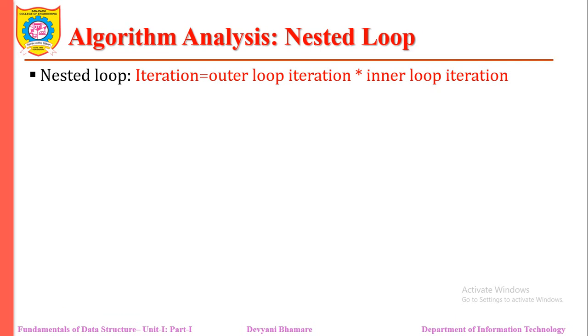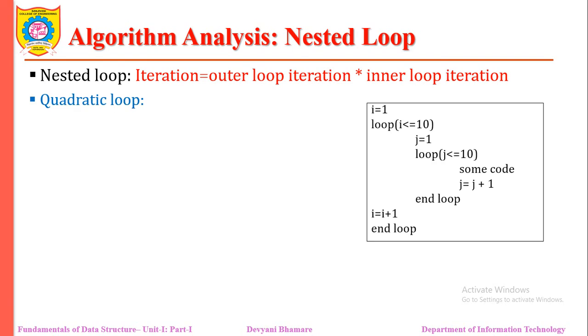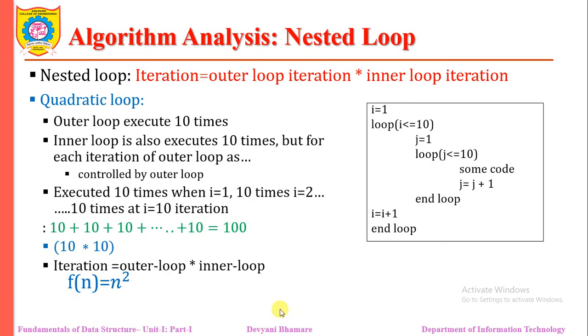Next one is the quadratic loop. In the quadratic loop, the values of i and j are not dependent. The outer for loop will be executed 10 times and the inner for loop is also executed 10 times. When i is 1, the inner for loop will be executed 10 times. When i is 2, the inner for loop will be executed 10 times.